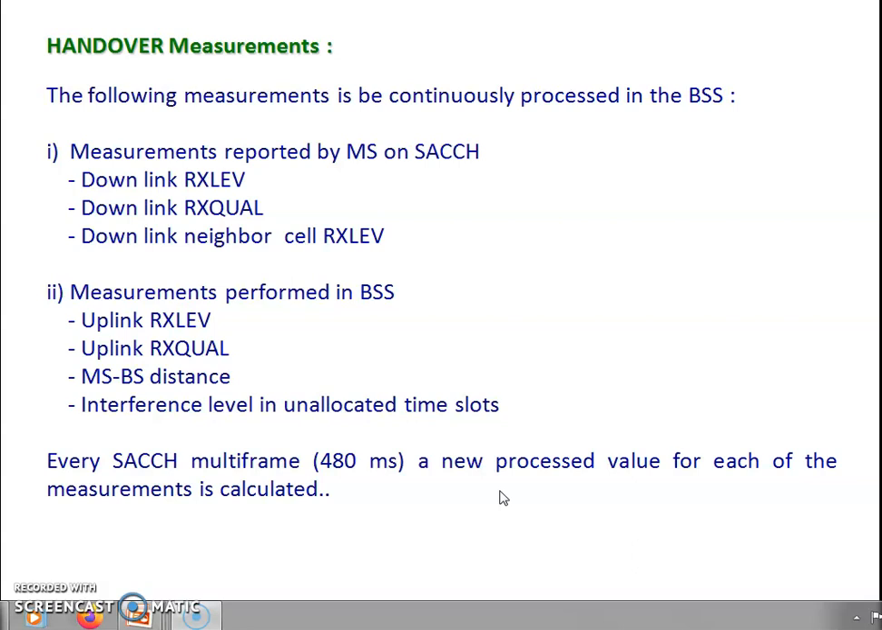The measurements reported by the mobile station on the slow associated control channel are the downlink received level, the downlink received quality, and the downlink neighbor cell received level. The measurements performed in the BSS are the uplink received level, the uplink received quality, the BS and MS distance, and the interference level in unallocated time slots. Every SACCH channel multiframe, which is 480 milliseconds, a new processed value for each of the measurements is calculated.